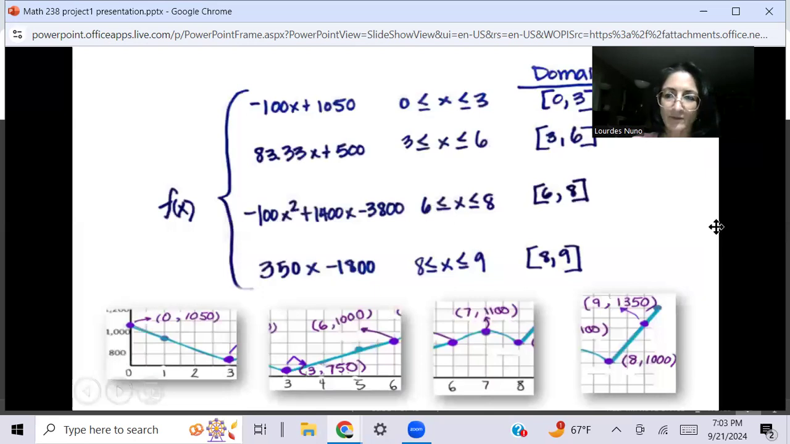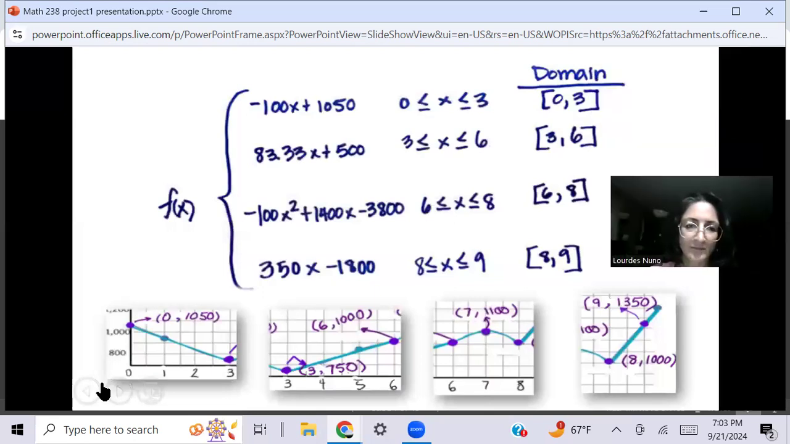Let me see if I can put this down here. I put little screenshots of all the pieces here, and this is our final. This is my final piecewise function. So all I did was I put in the calculations that we came up with here for each piece as they go down, and then the domain is right here also. And that's how you do a piecewise function.